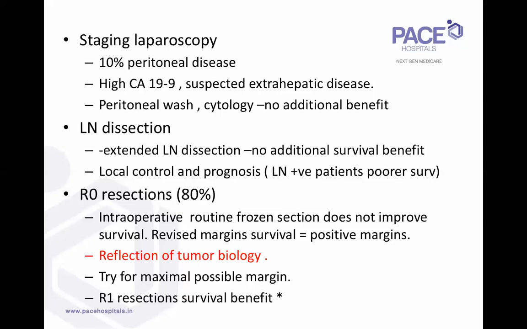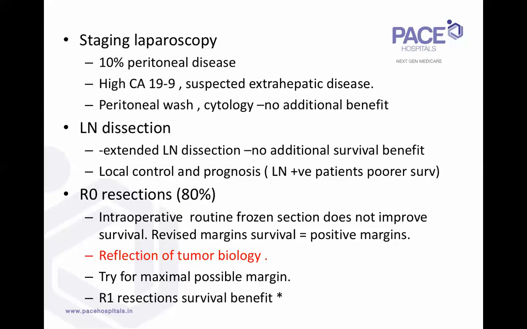Their 6 to 8 months of life is miserable, with jaundice, poor appetite, recurrent smoldering sepsis, recurrent cholangitis, and recurrent hospital admissions. While a patient, even if you have a microscopic positive margin after a radical resection, has a good life for about 2.5 years, with no cholangitis, jaundice free and itching free.